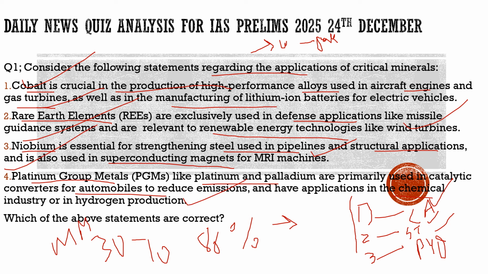So by solving this question, what did you get? You got different rare earth elements and critical minerals, how they have different applications, how wide their applications are, and how much we are dependent on China for these things. So with this, I hope you have understood the context of this question as well as the question itself. Now let's move to another question and try to solve that.